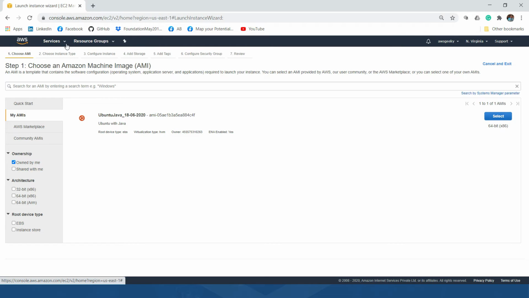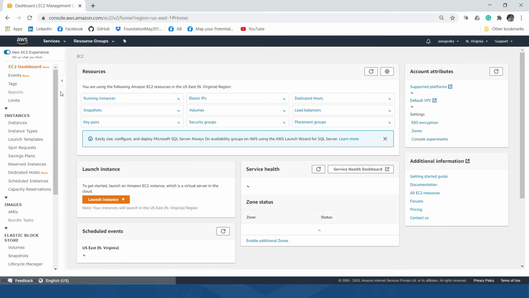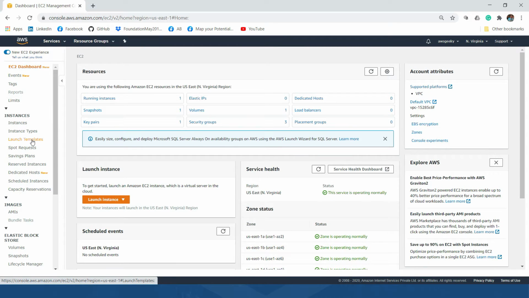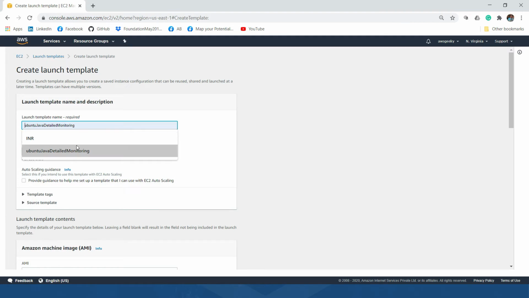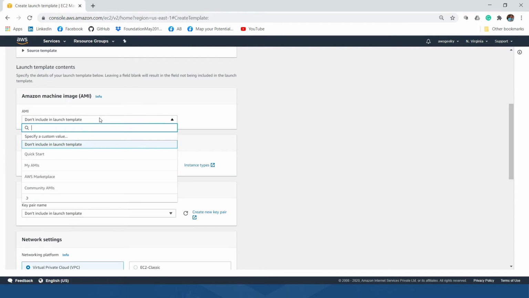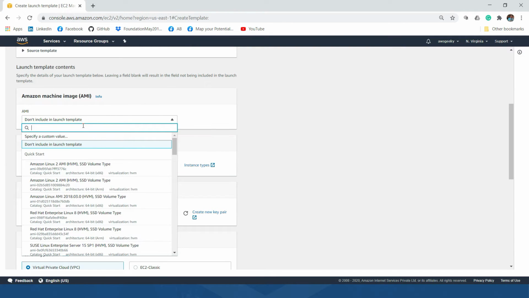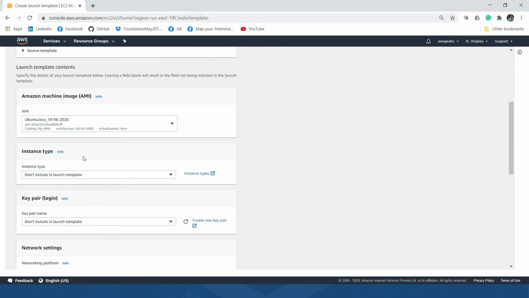Okay, so now the AMI has been created. The next step is to create a template. Let me go to launch templates and create launch template. Let me give some name here, like Ubuntu Java detail monitoring, and then come down. Let me select the AMI, Ubuntu Java, which is the AMI we just created.